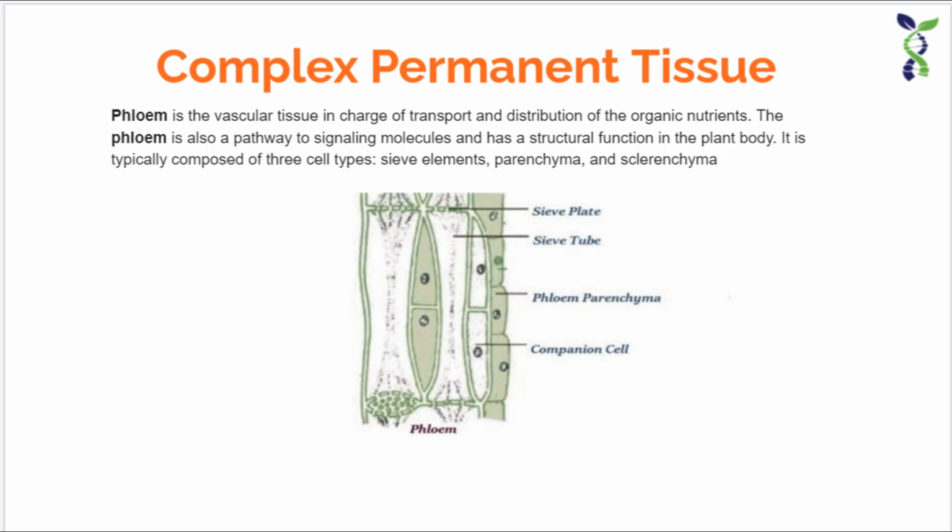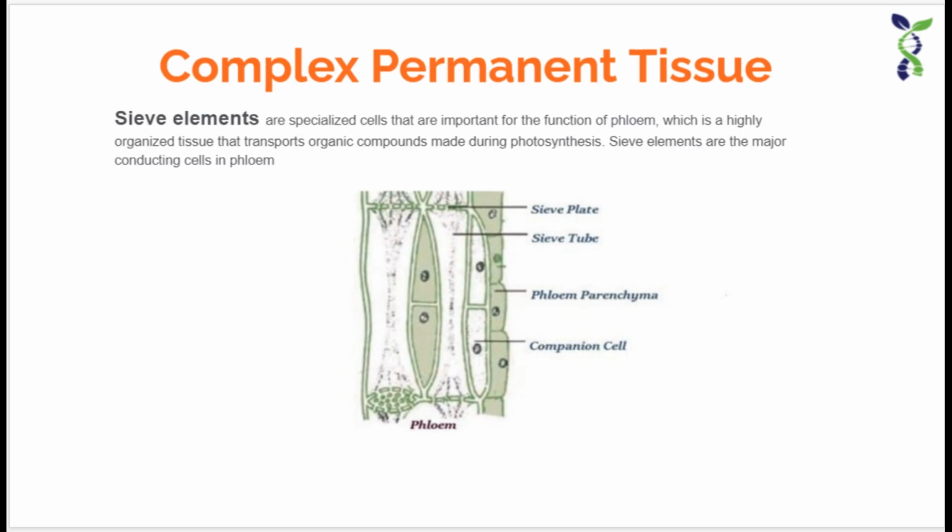Sieve tubes are generally slender tube-like structures as they are helpful in conducting organic material, and they are elongated, they are thin walled, they are placed end to end. The end walls of the sieve tube are generally perforated by numerous pores called sieve plates, through which it can conduct the organic material.